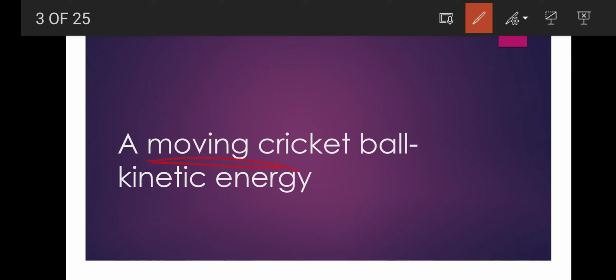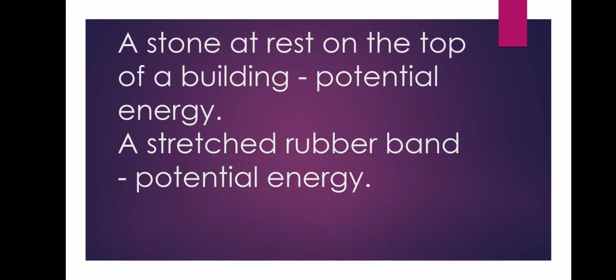And if it is moving, it has motion. Now next, a stone at rest on the top of a building has which kind of energy? Potential energy. Clear? So potential energy means the energy possessed by the body due to its state of rest or position is called potential energy. Next is the stretched rubber band. A stretched rubber band has which kind of energy? Potential energy.